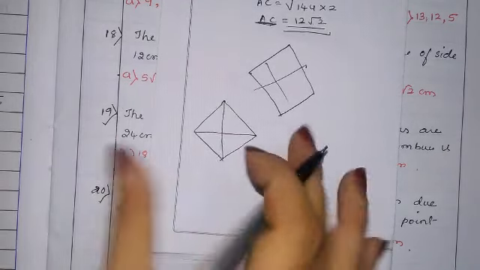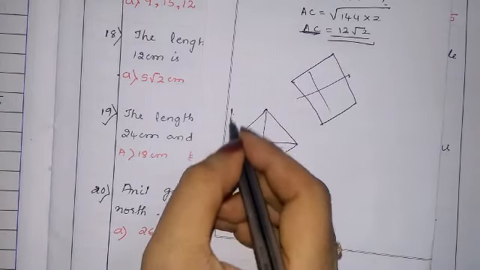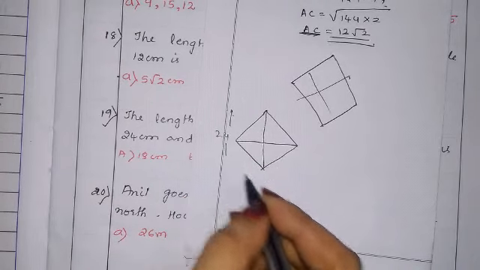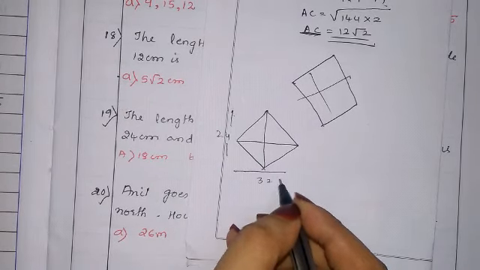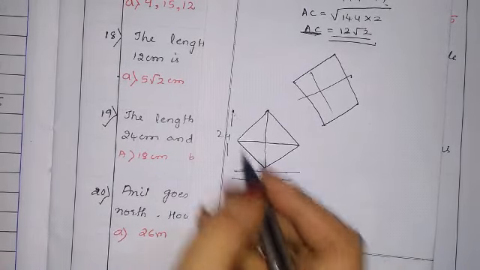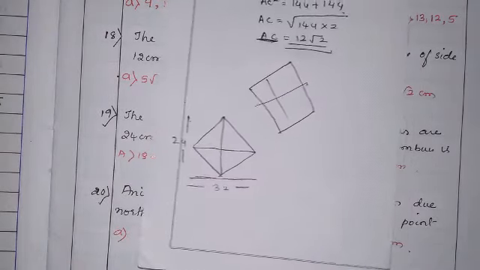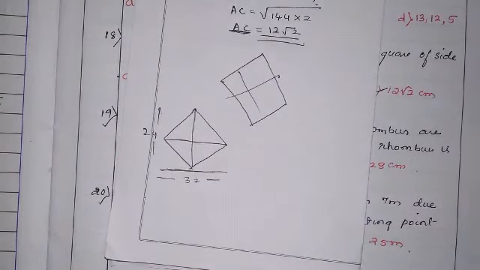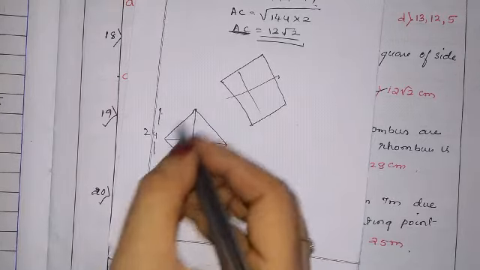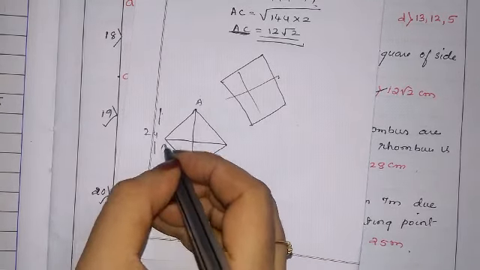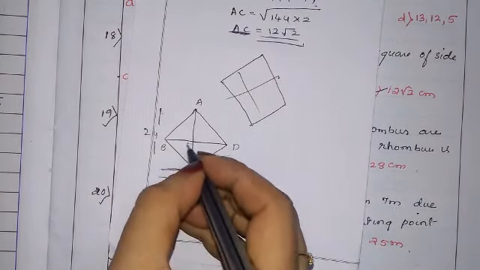One diagonal is 24 and the other is 32. We have to find the perimeter of the rhombus. A, B, C, D, and O I will write.